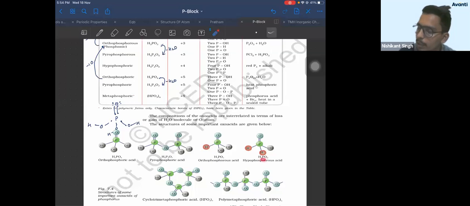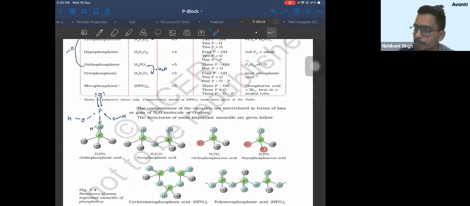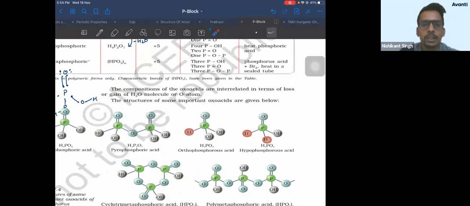Similarly, in H3PO2 there are 2 oxygen, 1, 2. So 1 hydrogen will go with oxygen. 3 hydrogens are there, so 2 will go without oxygen. Correct? So the structures are not difficult.